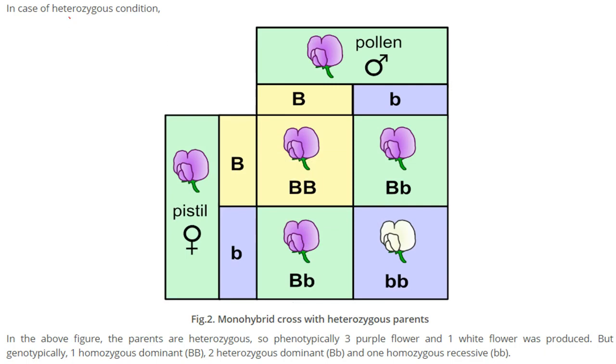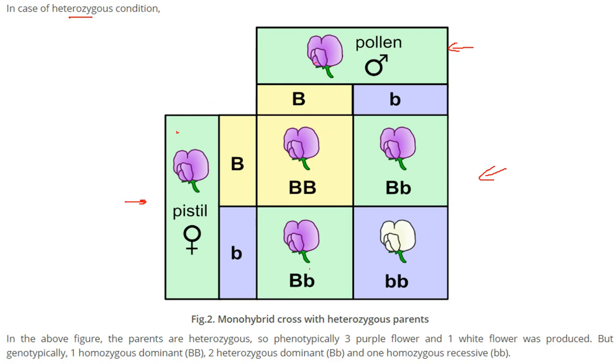In the heterozygous condition, this is a pistil, this is a pollen. So when they are combined, the parents are heterozygous here. So what is phenotypically? Phenotypically is the outside observable characteristic, while genotypically is the inside genetic level characteristic. So if you see here, the parents are heterozygous, these two are heterozygous.